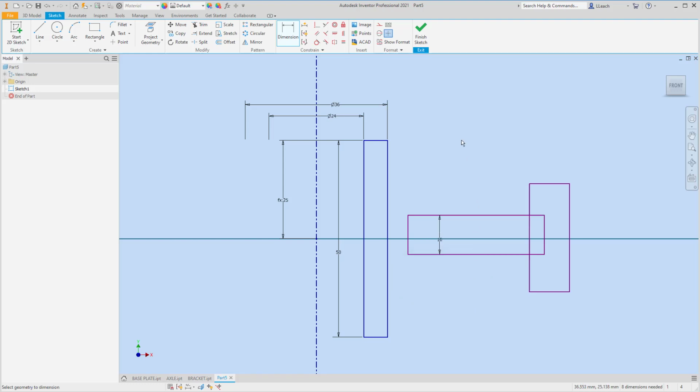Let's see, how can I do this? I'm just experimenting here. Click the midpoint of that with my coincident constraint. Locks that in there, so we know that that's kind of in the middle.